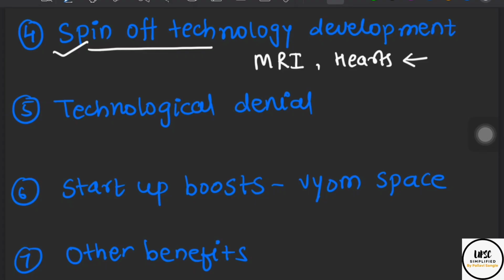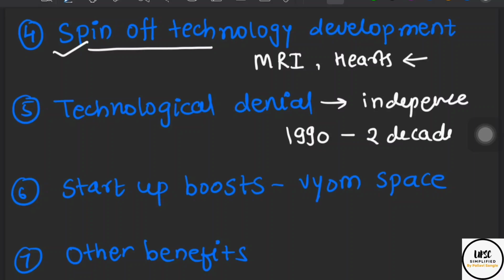Then there is the significance of moving from technological denial to technological independence for India. For example, in the 1990s, the USA denied cryo engine technology to India, due to which India's space progress was delayed by almost 2 decades. Right, this is from an Indian Express editorial from which I am taking all this information. So all these points are very relevant if we consider Indian space aspirations in manned missions. We will never be pressurized by Western countries if we develop our own independent technologies and capabilities.